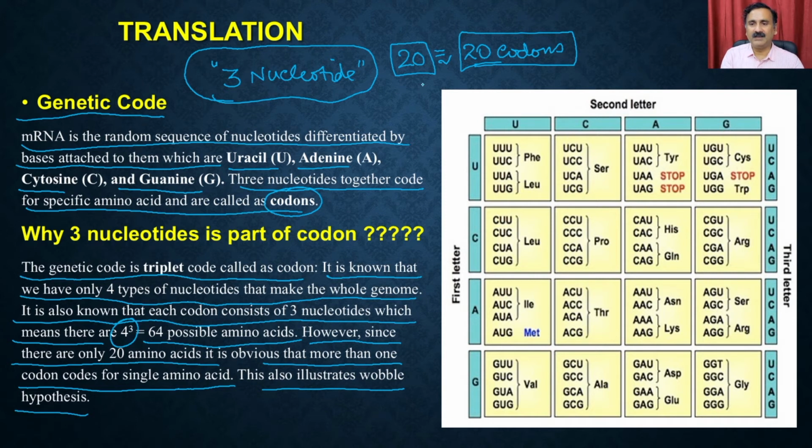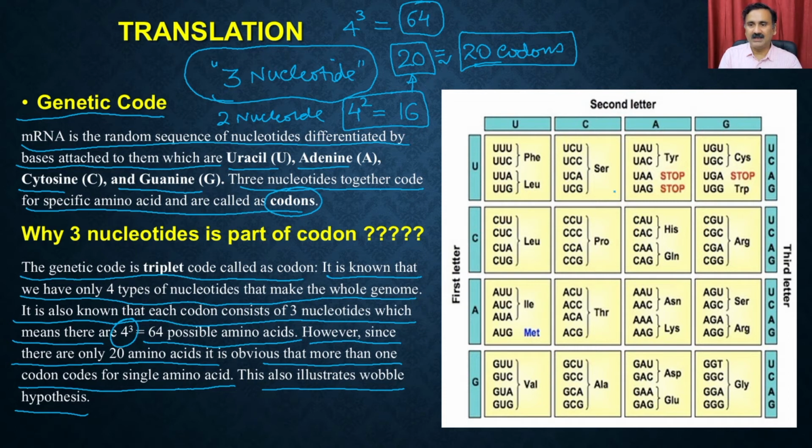So if you go with 2 nucleotides, then the number is 4 to the power 2, right? So what will the number be? It's going to be 16, right? So 16 is lower than this number. And if you go with 3 nucleotides, then the number is 4 to the power 3, and 4 to the power 3 is 64. So 64 is a sufficient number to code for all the amino acids that are utilized by the ribosomal machinery for the synthesis.